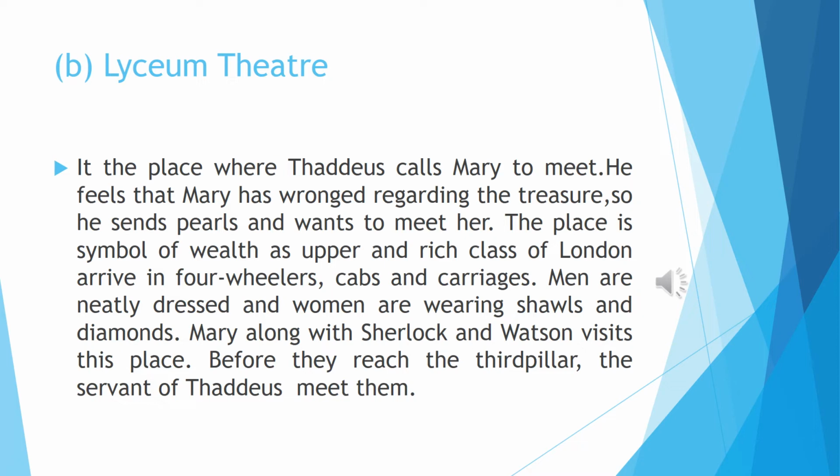The men are neatly dressed, and women are wearing shawls and diamonds. Mary, along with Sherlock and Watson, visits this place. Before they reach the third pillar, the servant of Thaddeus meets them.